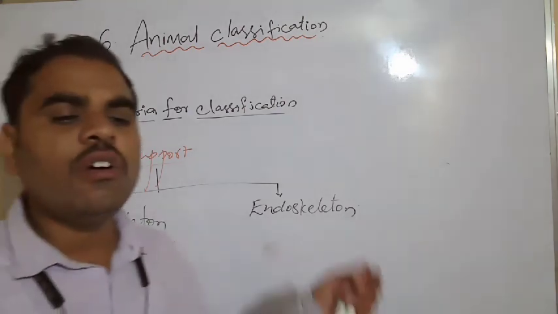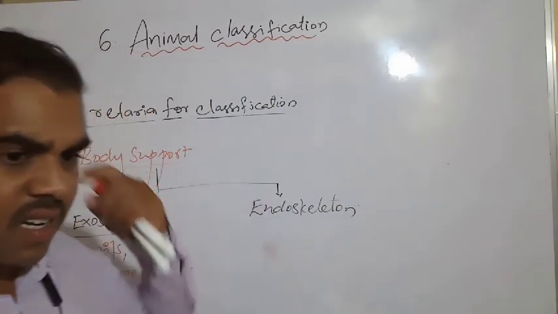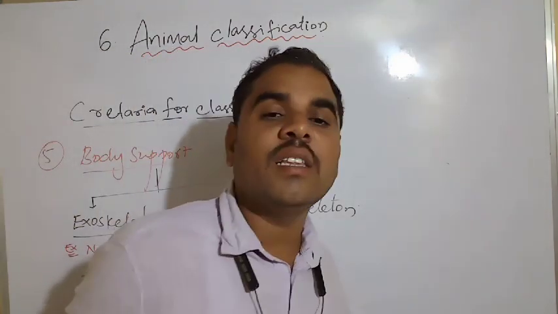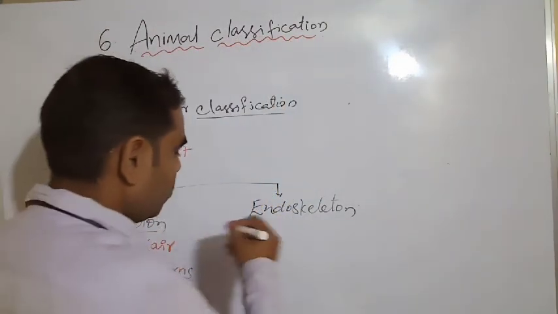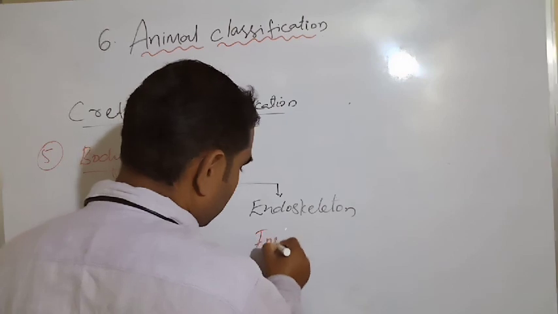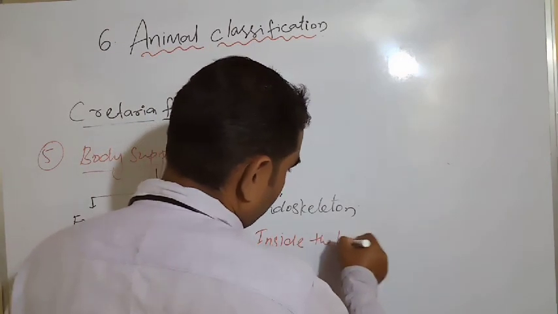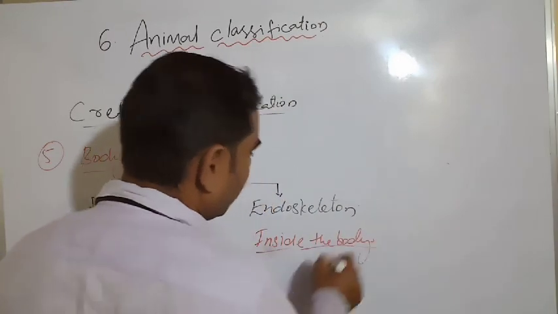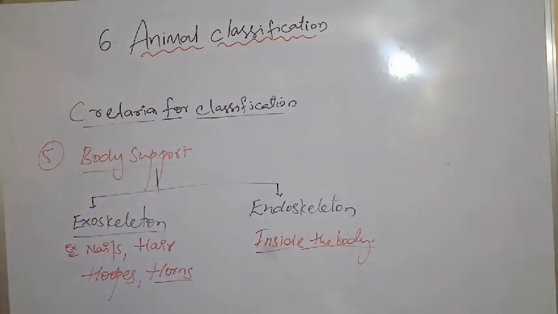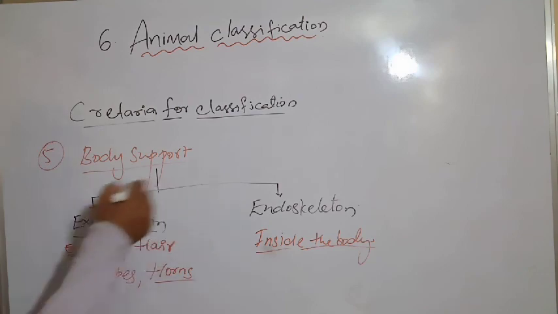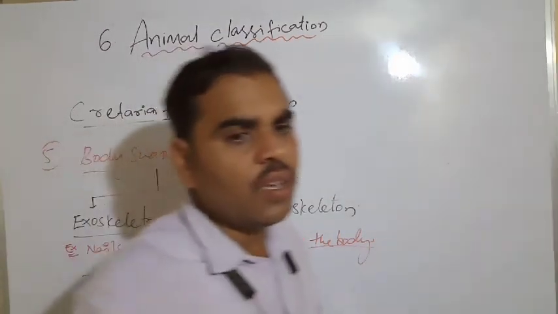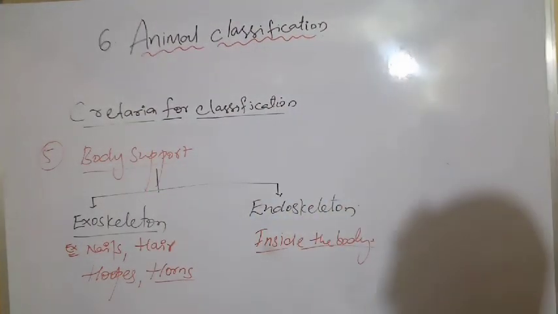Next, endoskeleton. What is it? Inside the body. See, endoskeleton is inside the body. Bones, like this, are inside the body. See, this is exoskeleton and endoskeleton. It is very important for you.